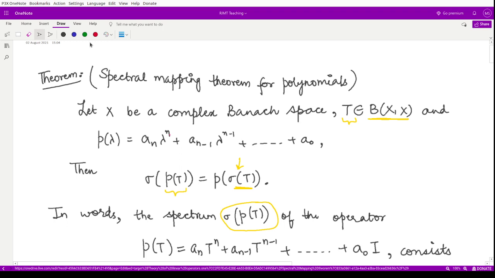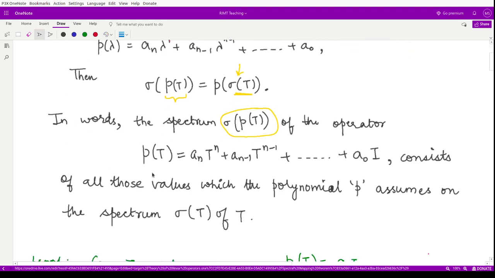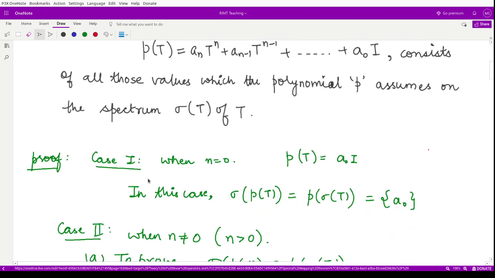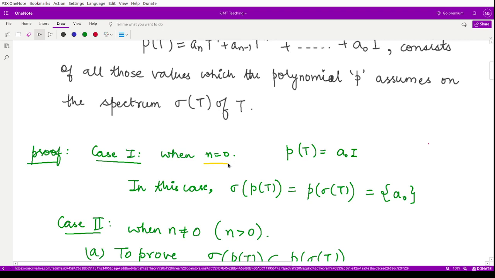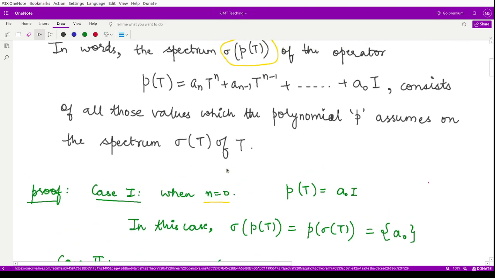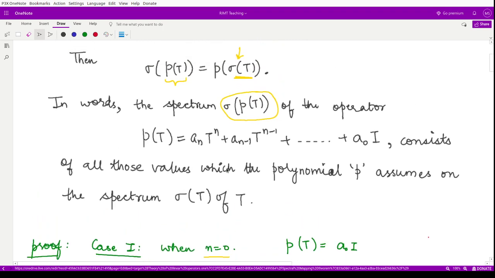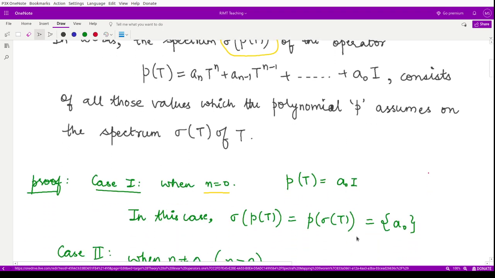So let's move on to the proof of this theorem. Here we will assume two cases. When n is 0, that means the degree of this polynomial is equal to 0. That means we have just a constant polynomial. So in operator form, your polynomial would just be a_0 times I, where I is the identity operator.